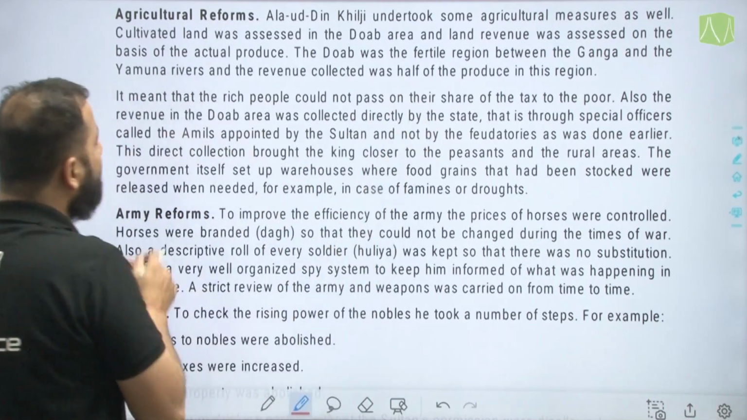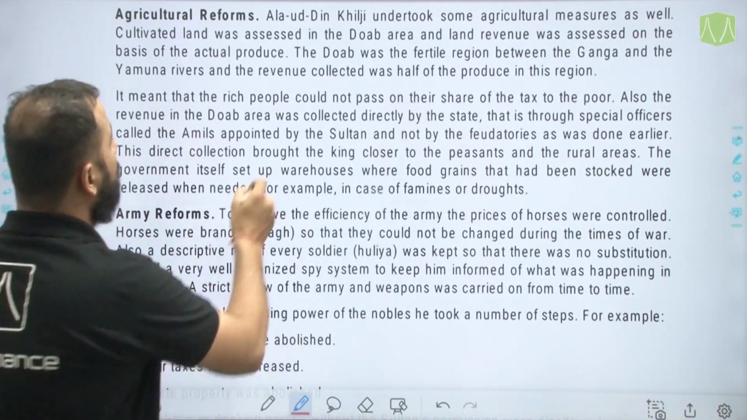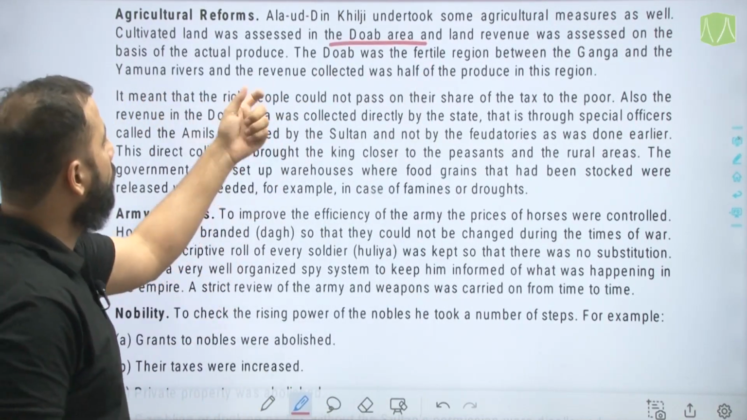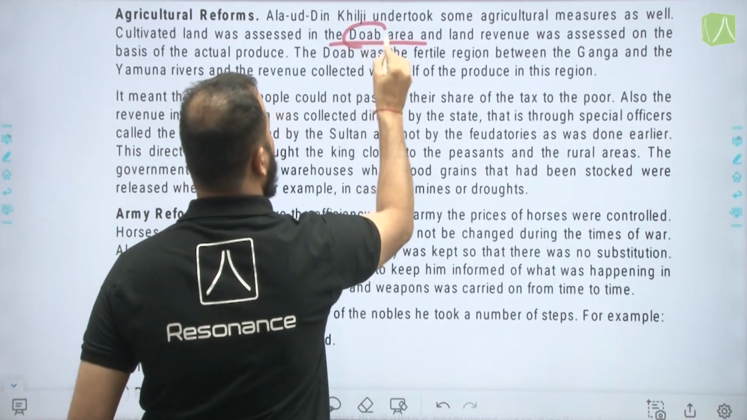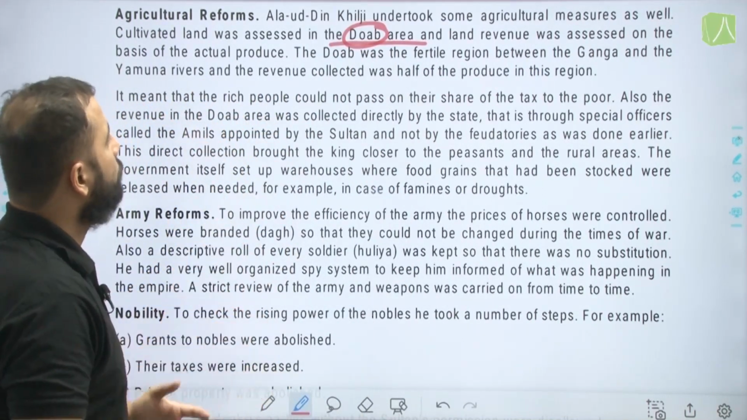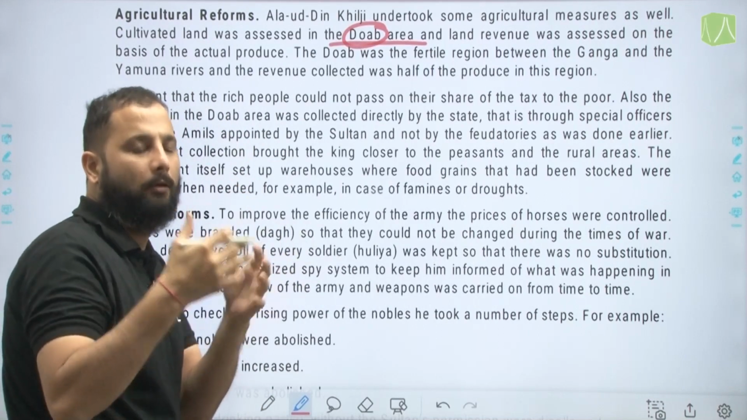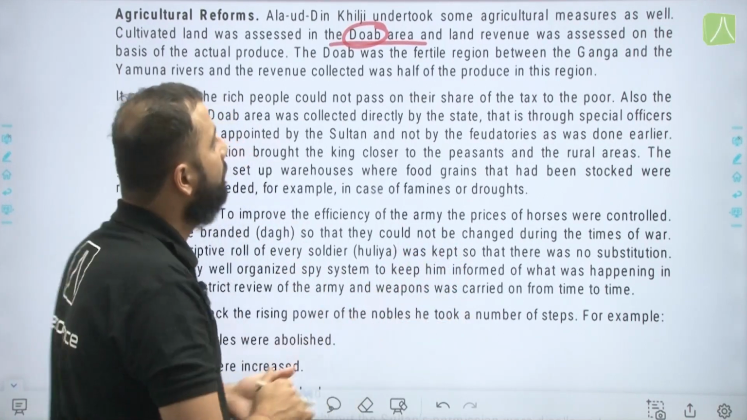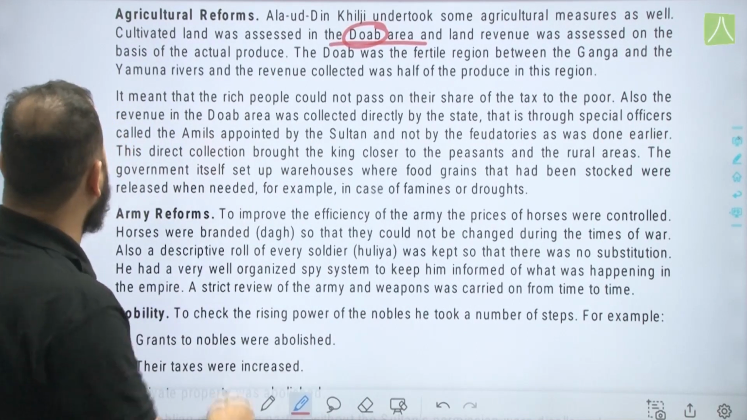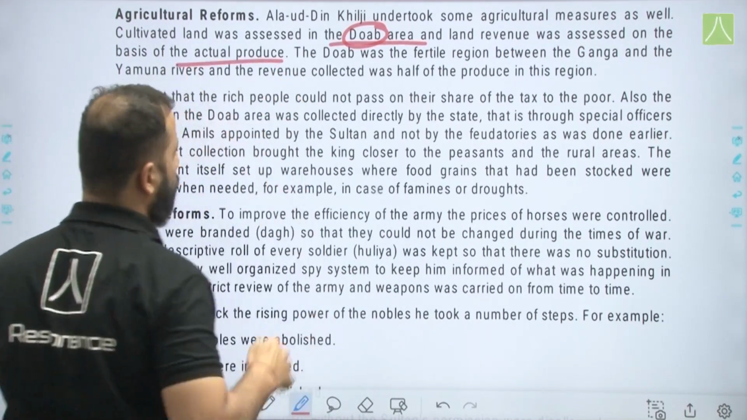That is, cultivated land was assessed in the Doab area. Doab is again, these two words you can separate them. That is, do means two and ab means water. So area or land drained by the waters of 2 rivers, and land that will be fertile. And land revenue was assessed on the basis of actual produce, what was being produced.